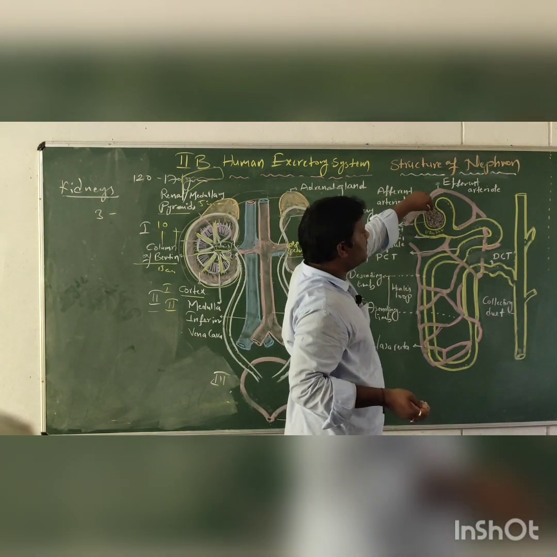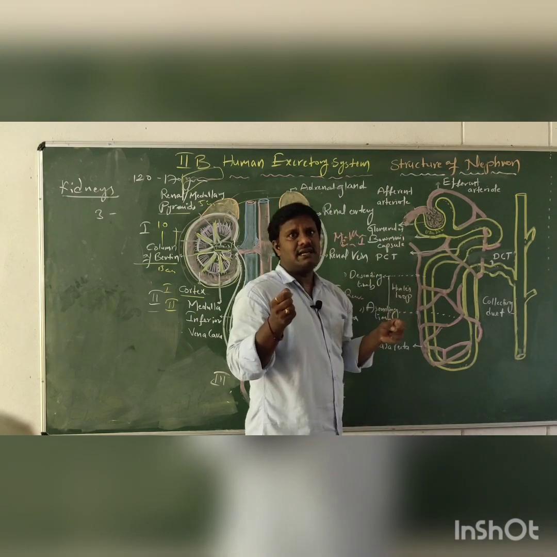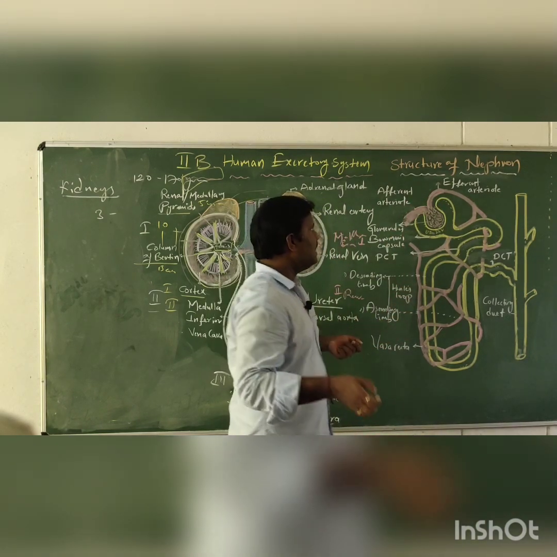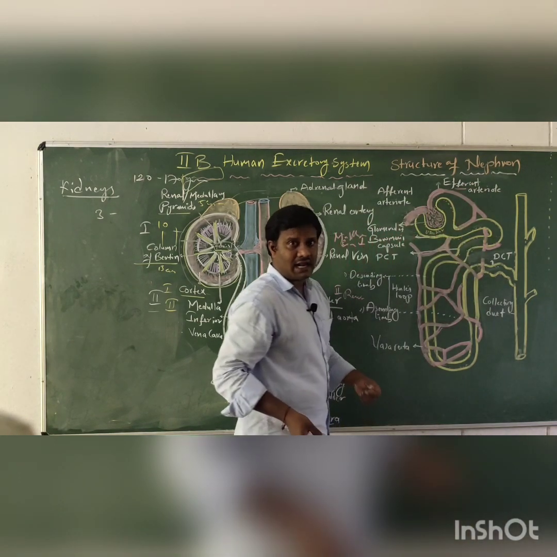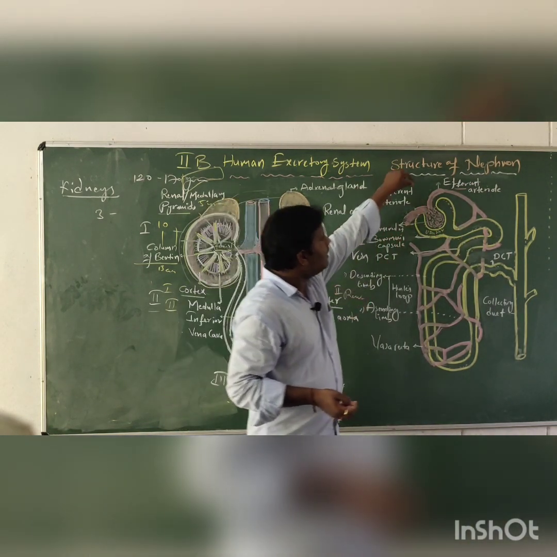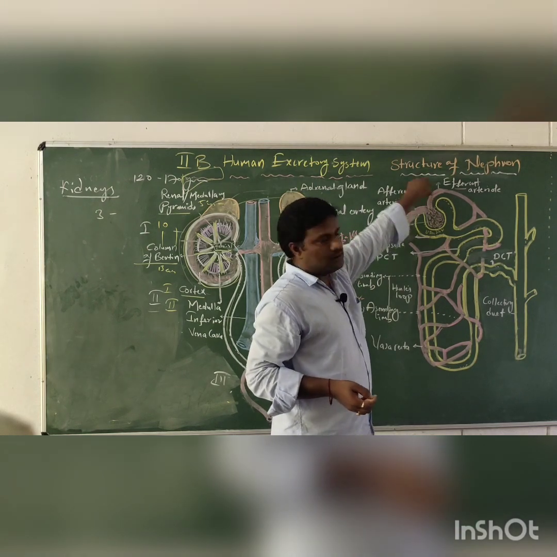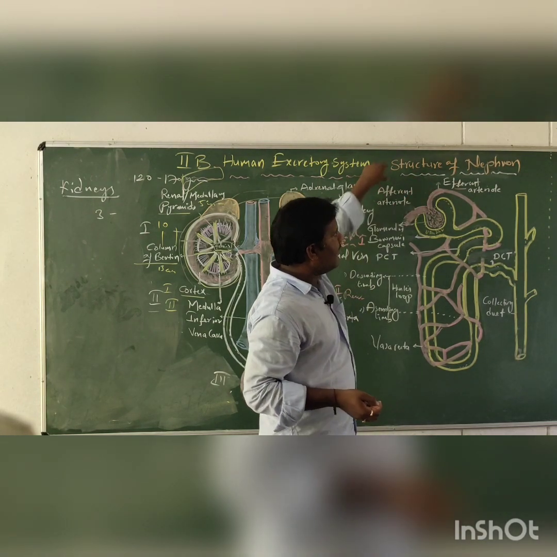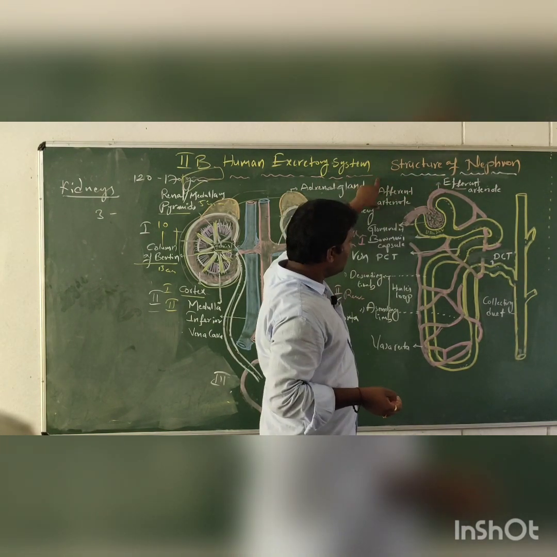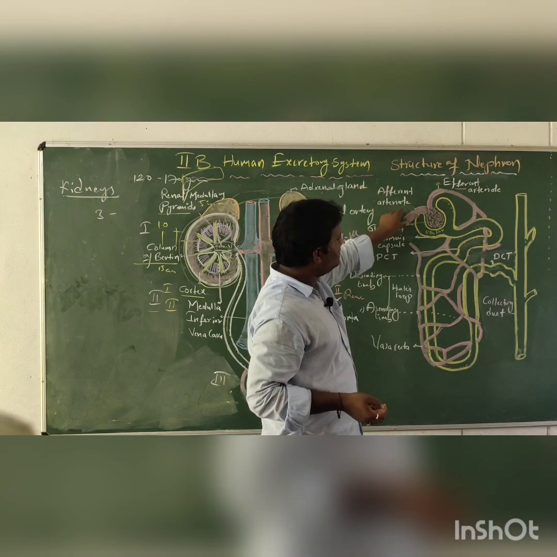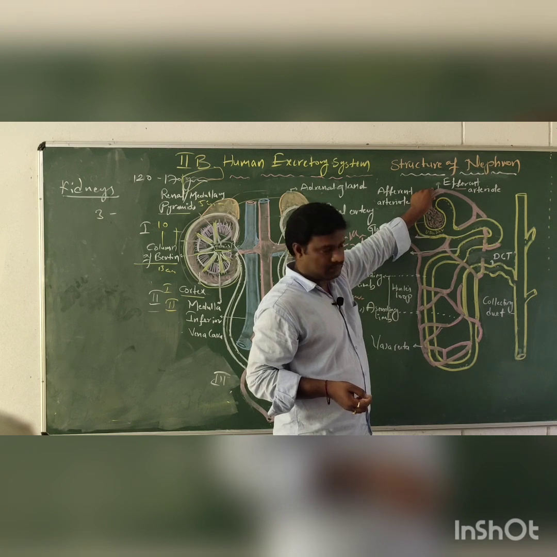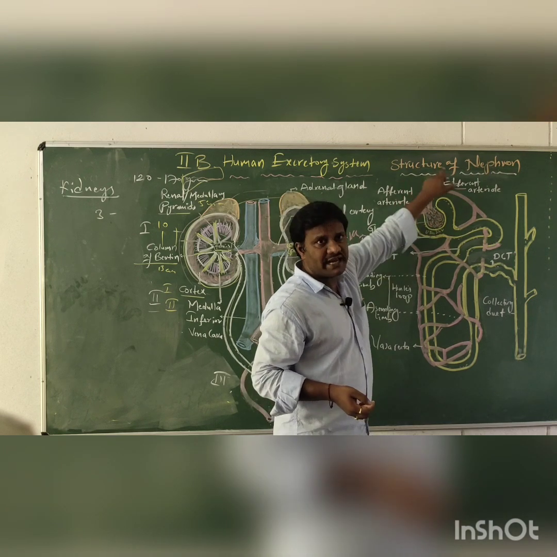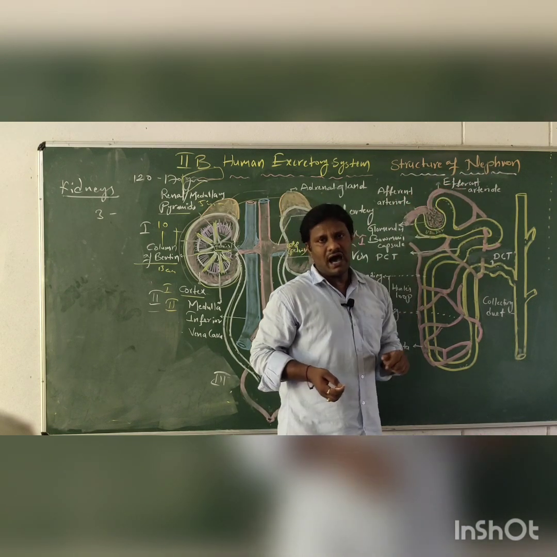In the glomerulus, some holes are present, which are called slits, and the vessel going out of the glomerulus is called the efferent arteriole. So this is the thin efferent tubule. Compared to the afferent arteriole, which is larger, the efferent arteriole is a thin structure. The blood comes outside through the efferent arteriole.